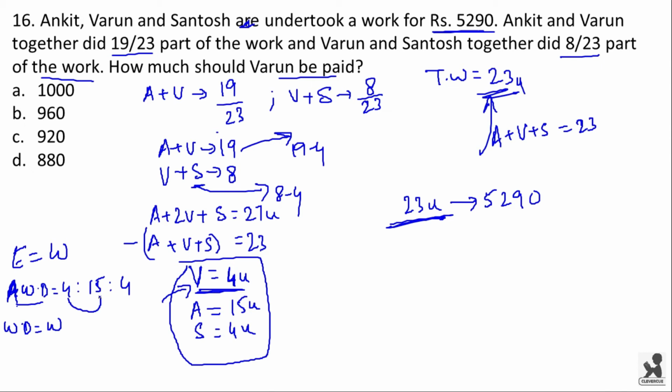Now overall the work done is 23 units. So that is the reason why I wrote 23 units is equal to 5290 rupees. 1 unit is equal to 230 rupees. Now we have to calculate Varun's wage. That means 4 units will be equal to 920 rupees. Option C is the right answer.